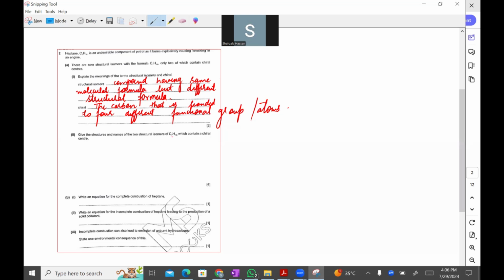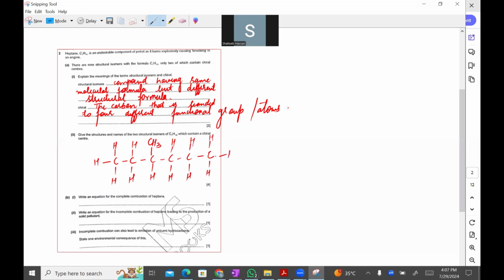There are basically 7 carbons, but we are going to draw 6 carbons, and the seventh carbon would be placed as a branch. So 1, 2, 3, 4, 5, and 6, and we can place one methyl group here, and the remaining hydrogens would remain the same. In this way.